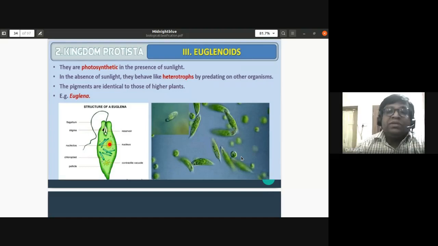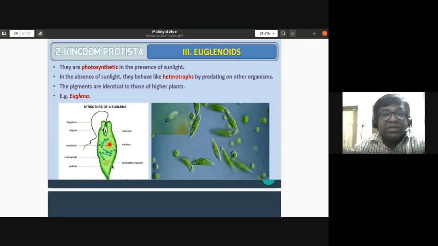Euglenoids are photosynthetic in the presence of sunlight. If sunlight is not present, they behave like heterotrophs and they predate on other organisms. If sunlight is present, they are autotrophs, and if sunlight is absent, they are heterotrophs and they are predators. So they predate on other animals. The pigments in euglenoids, the chlorophyll a, are identical to those of higher plants. An example is this euglena. In euglenoids, the pigments are identical to those of higher plants.